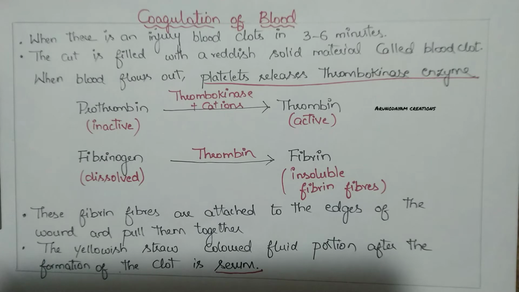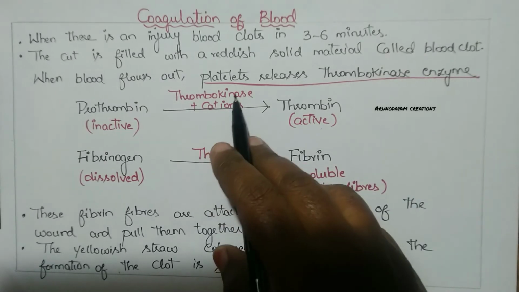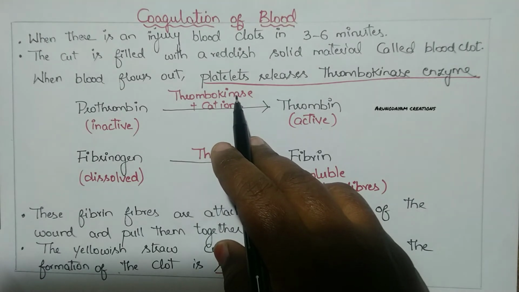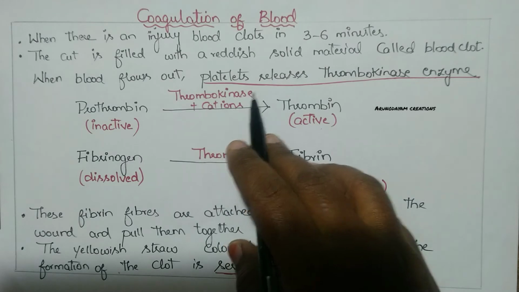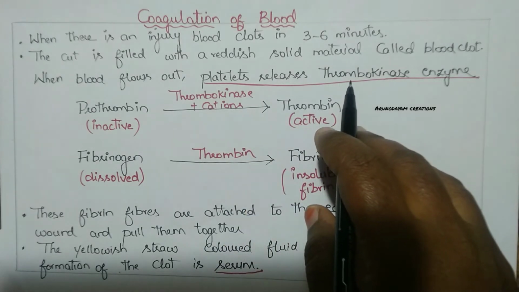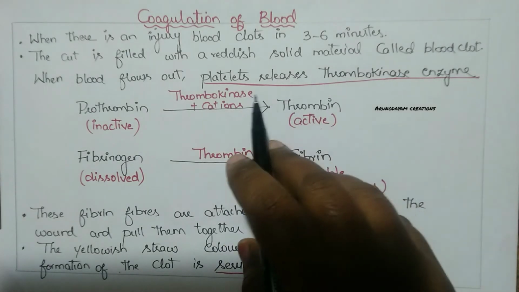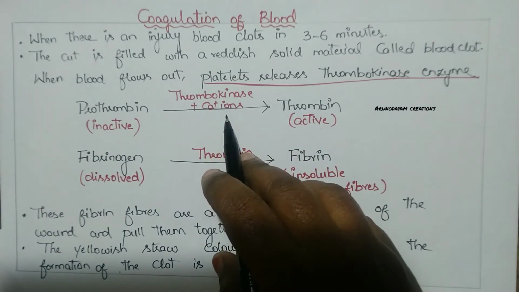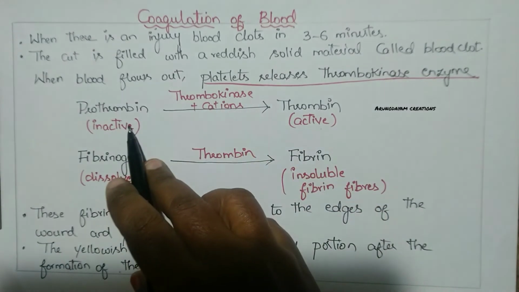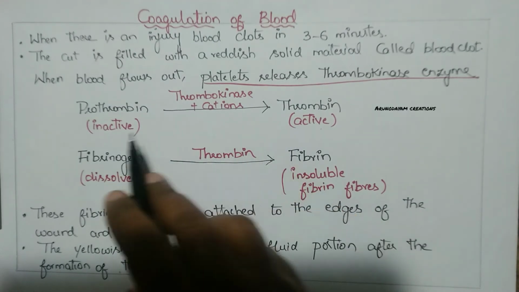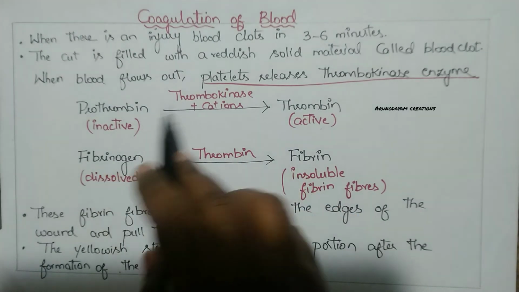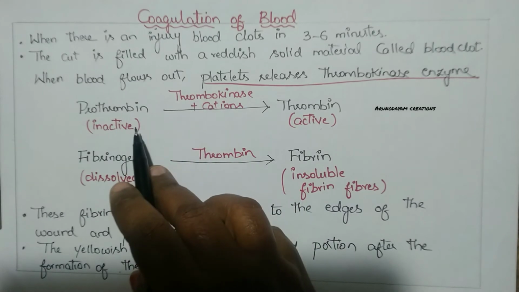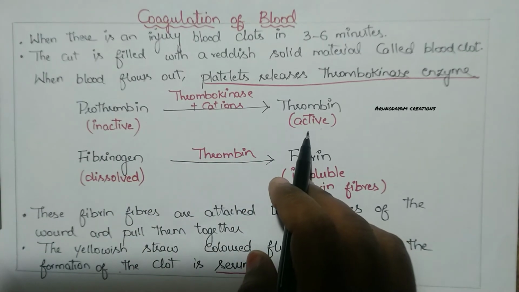So whenever we have any injury, whenever blood starts flowing out, platelets, one of the three cells present in our blood, release an enzyme called thrombokinase. This thrombokinase enzyme, along with calcium ions present in our blood, converts prothrombin into thrombin. Actually, prothrombin is in an inactive state. This thrombokinase will convert it into an active state.